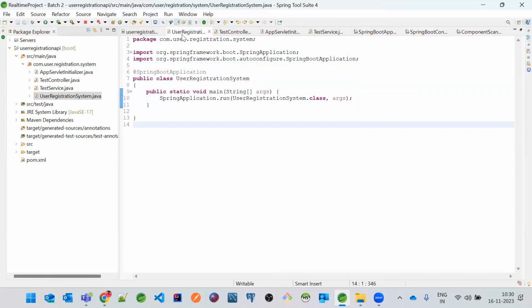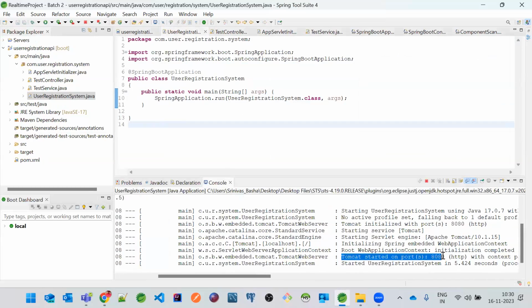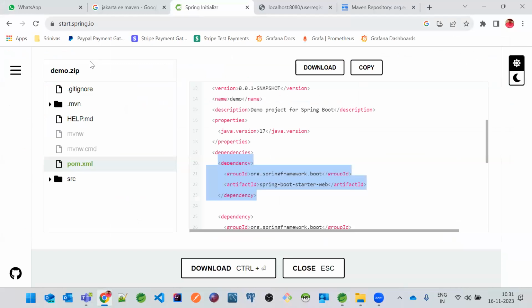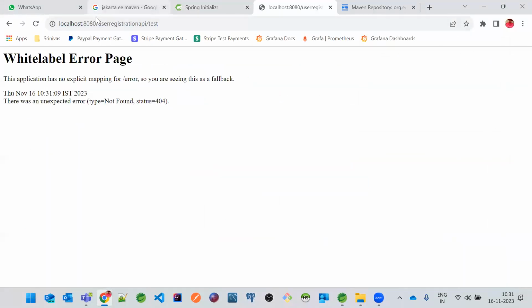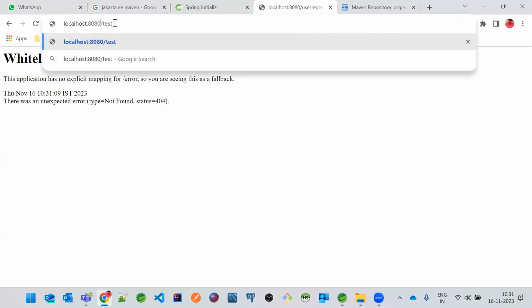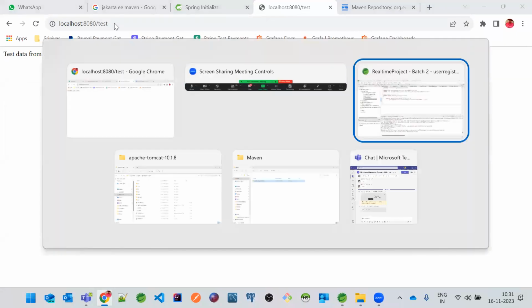If you see the log, Tomcat server started on port 8080 and then started user registration system. Got it? So here, if you enter this, it will not work. The reason is that only for Maven Java web projects, the artifact ID is taken as the subsequent URI, but in Spring Boot, it doesn't need this. We'll just work with this. Got it?